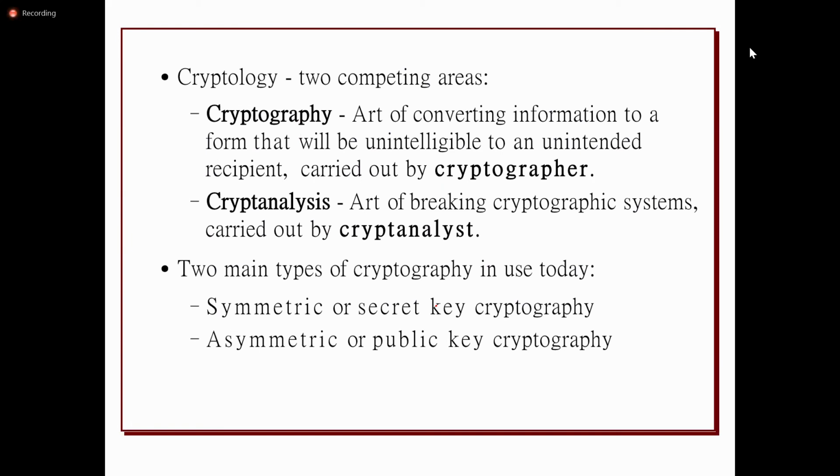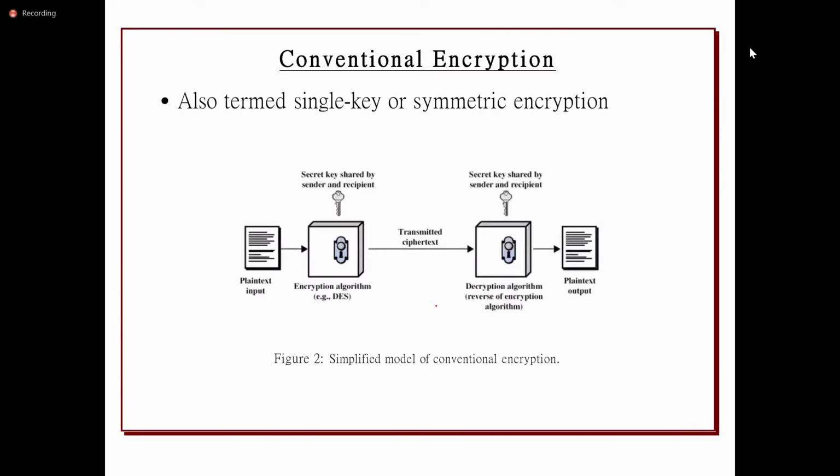Yes, we know what cryptography and cryptanalysis are. Here, symmetric encryption means a single key will be used. Not exactly a single key: the key used at the sender side will be used at the receiver side as well.